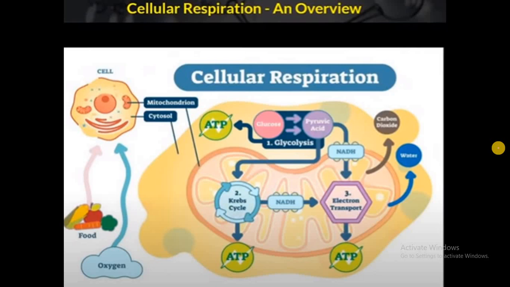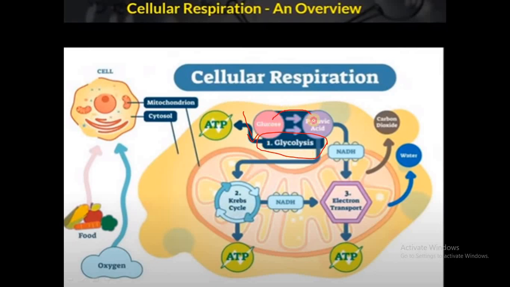First we will talk about the first type of respiration, that is cellular respiration or aerobic respiration. The first step of cellular respiration is glycolysis. This glycolysis is the first step which is common for both aerobic and anaerobic respiration, and always remember it occurs in the cytosol or the cytoplasm.